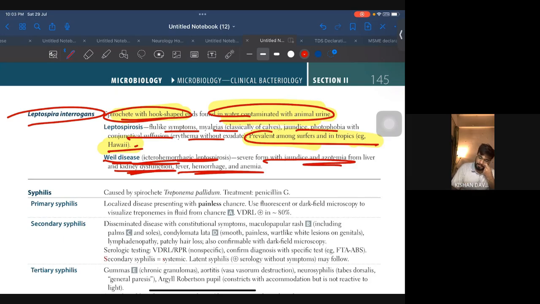Okay, so this you have to remember. In Weil disease also they will confuse you with the surfers. Okay, but here it will be more severe. There will be involvement of the kidney also. So make sure you know the difference between both of them. All right.